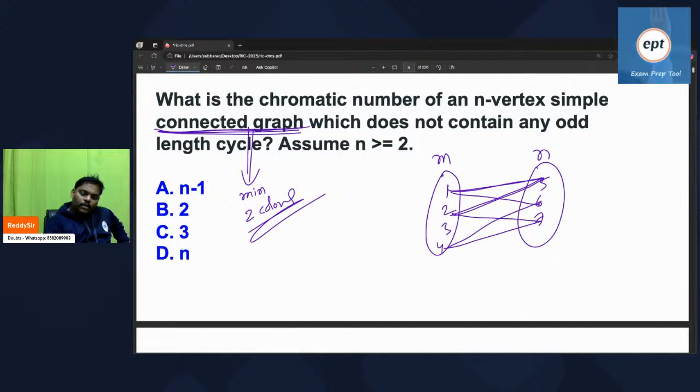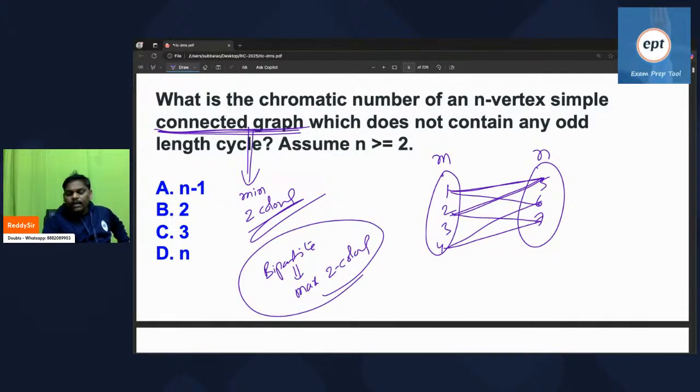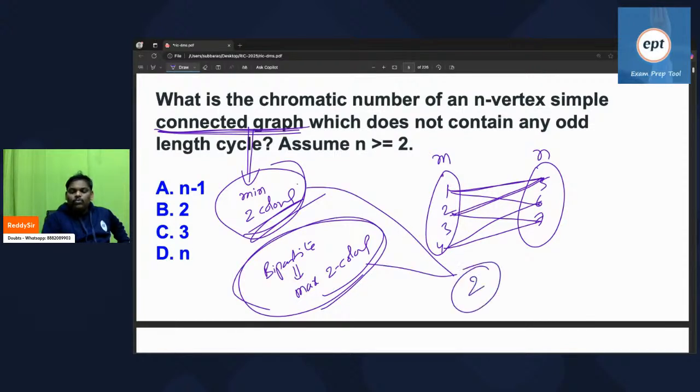Every bipartite graph requires maximum 2 colors. When you say bipartite, maximum 2 colors. When you say connected graph, minimum 2 colors. Minimum 2 and maximum 2, so overall it is 2 only. Answer is 2. From this problem, understand that a simple connected graph which does not contain an odd length cycle is a bipartite graph.